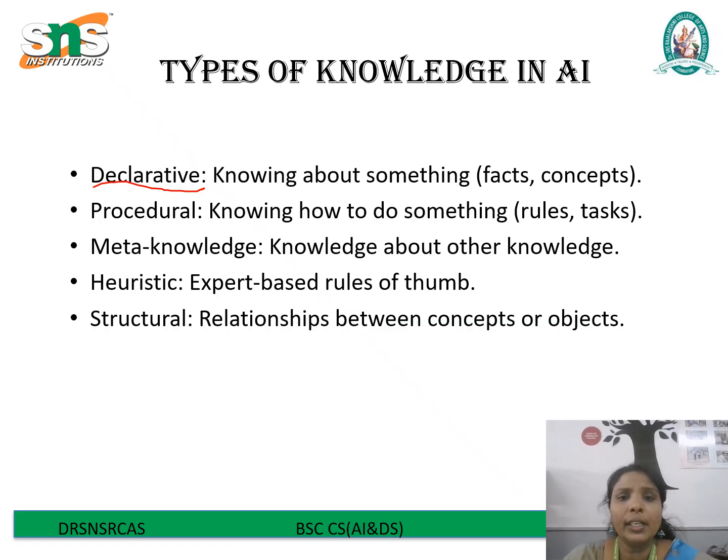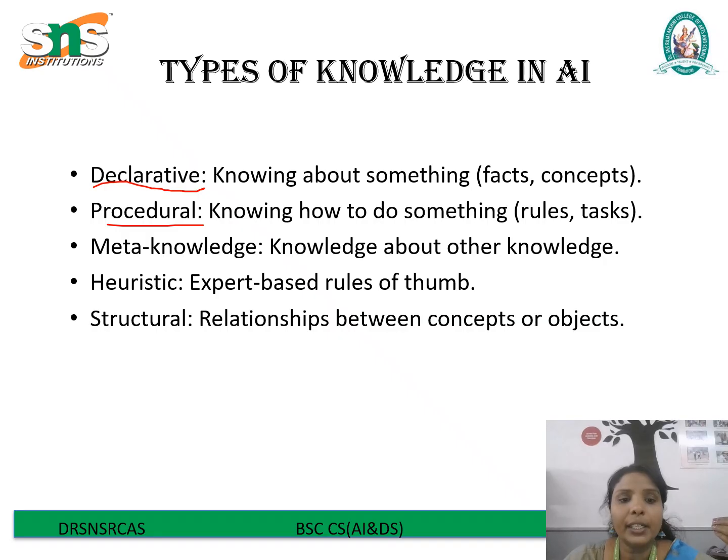The first one is declarative knowledge, which refers to knowing about something. It includes facts, concepts and descriptions. For example, Paris is the capital of France. This kind of knowledge is descriptive and stored as statements of facts that can be easily retrieved. Next one is procedural knowledge, which is about knowing how to do something. This includes the rules, steps and procedures needed to complete tasks like solving a mathematical problem or driving a car. Procedural knowledge enables an AI system to perform actions and make decisions based on sequences and algorithms.